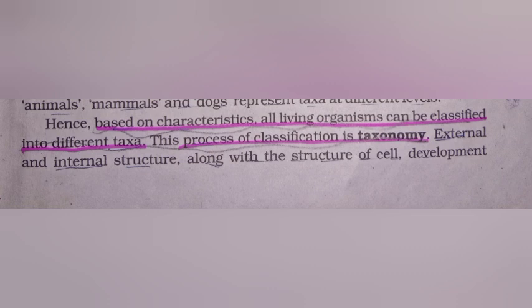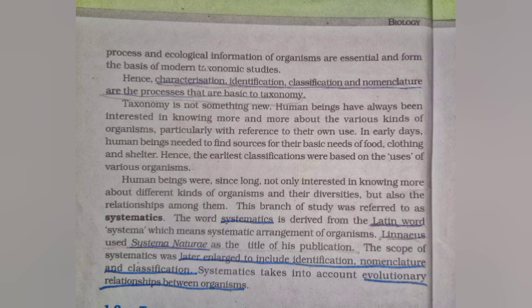Hence, based on characters, all living organisms can be classified into different taxa. This process of classification is taxonomy. External and internal structure, along with the structure of cell, development process and ecological information of organisms, are essential and form the basis of modern taxonomic studies.